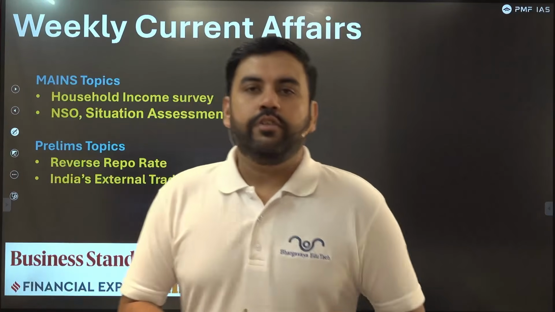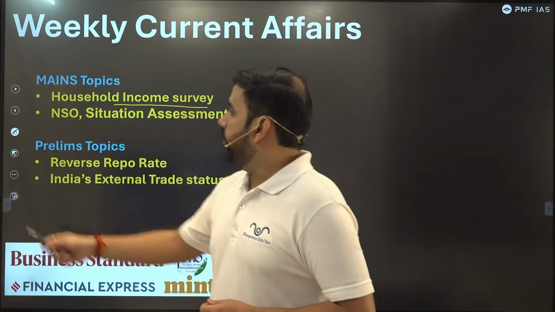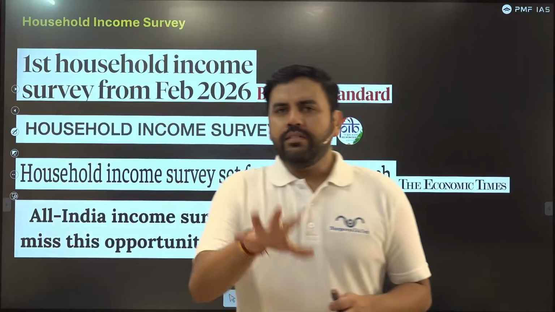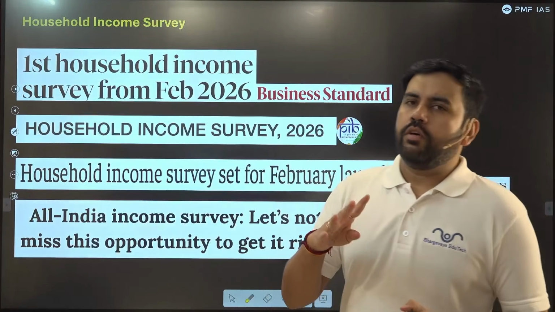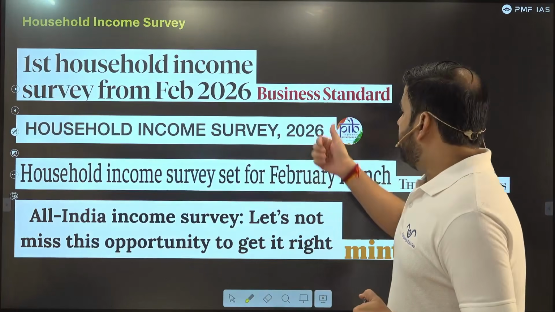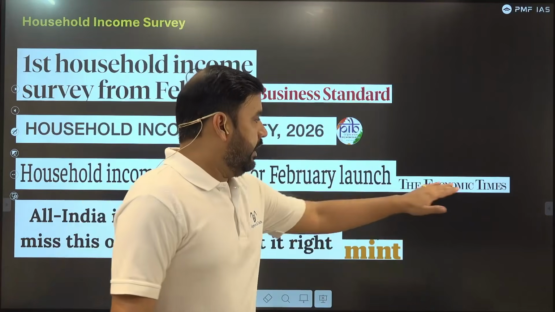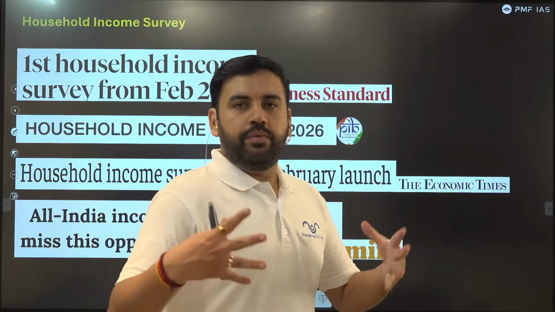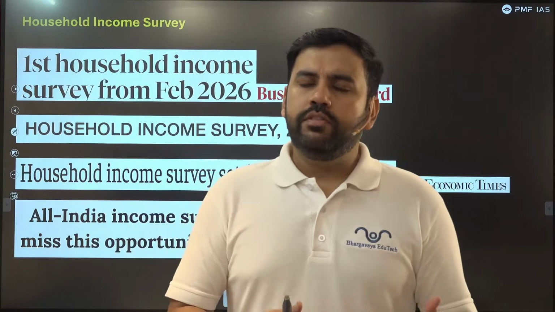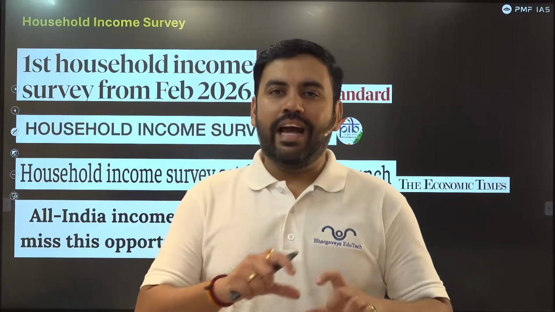So let's start with the first article of the day, that is household income survey. Now this article was published across the newspapers. I have just taken highlights for four of them: Business Standards, PIB, which has the most important information, the Economic Times and Mint. Now these are the four articles that I have curated along with the news articles from the various newspapers in order to cover up this topic in length and breadth.